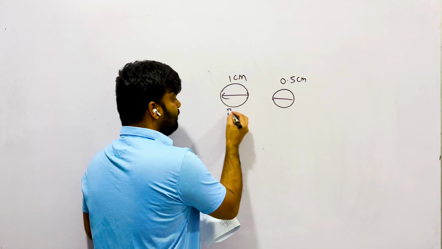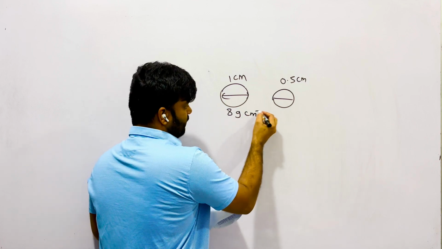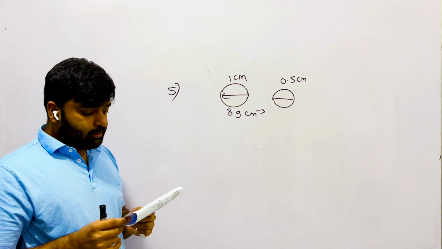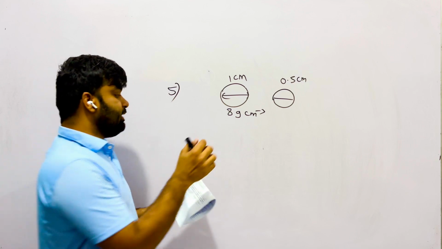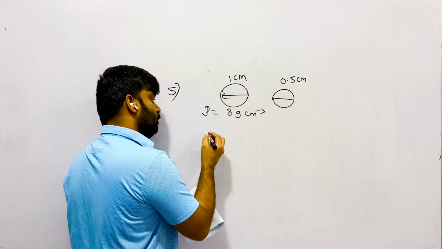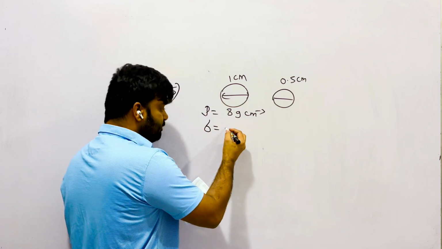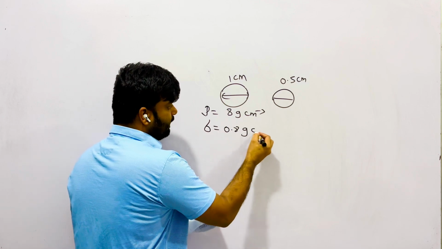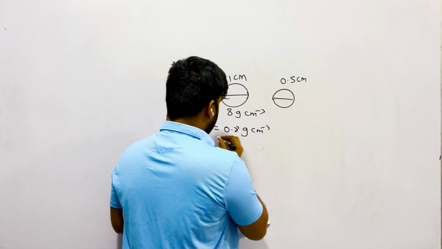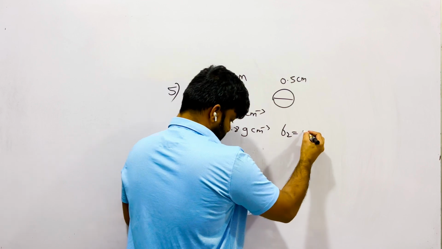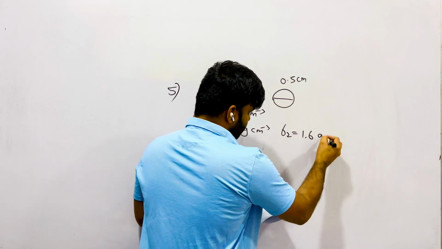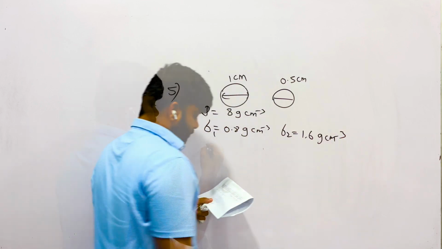Density, both are same, 8 gram centimeter minus 3. Sphere P is dropped into the liquid of density 0.8. Here densities are same for both objects. The densities of mediums are different. First one is 0.8 gram centimeter minus 3. Second one is 1.6 grams centimeter minus 3.